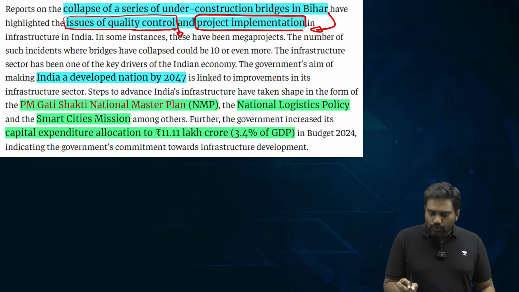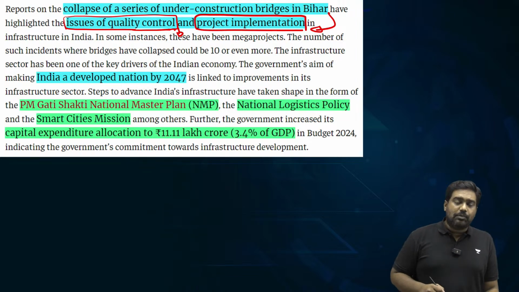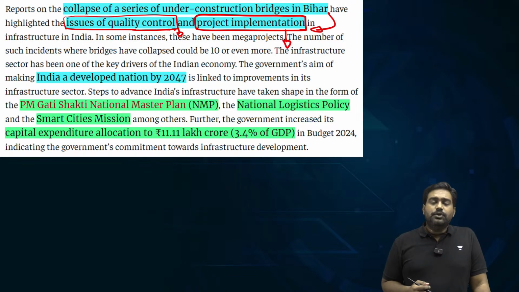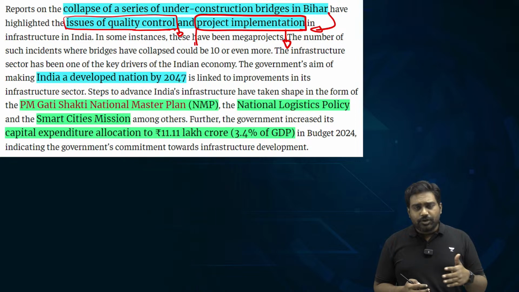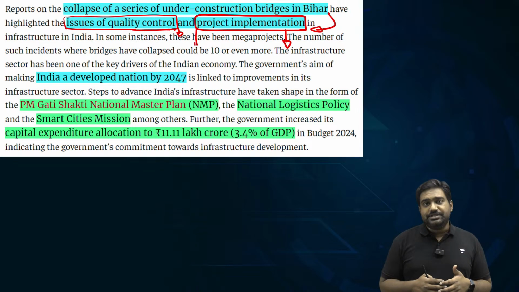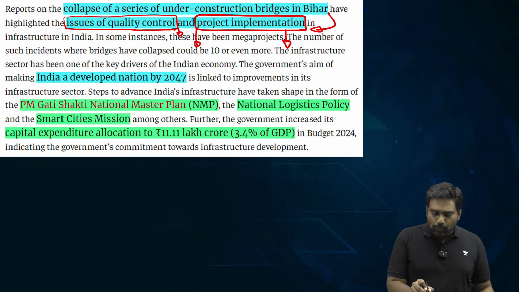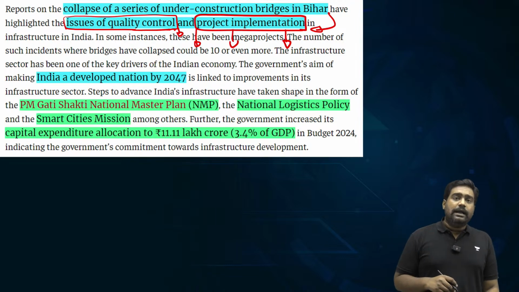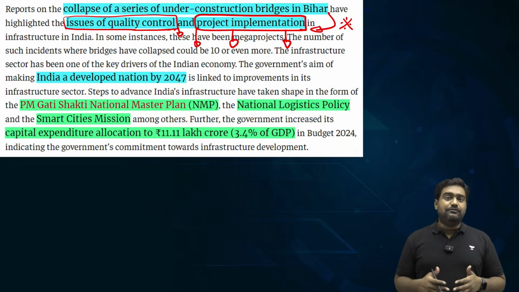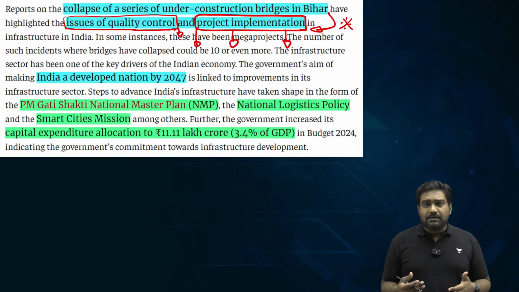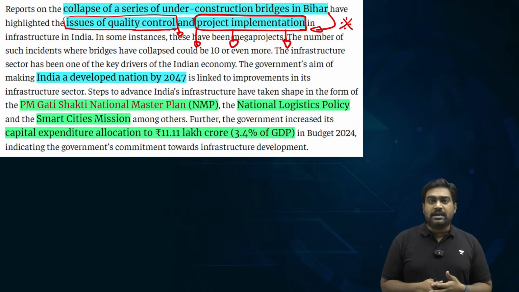And when it comes to implementing such a mega project or any large project, you need the capabilities, the skills of project management. You need to bring in latest tools, latest technologies, and ensure that there is proactive monitoring of the projects and a feedback loop and accountability measures to ensure that we prevent such serious structural failures and that we fast track the projects, complete them on time without delays, without cost overruns.